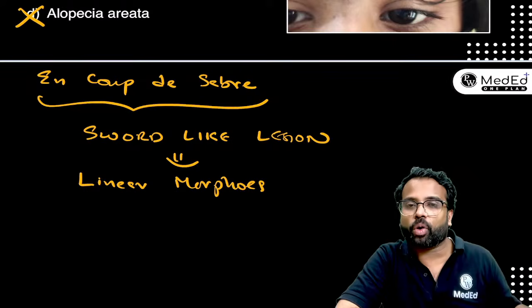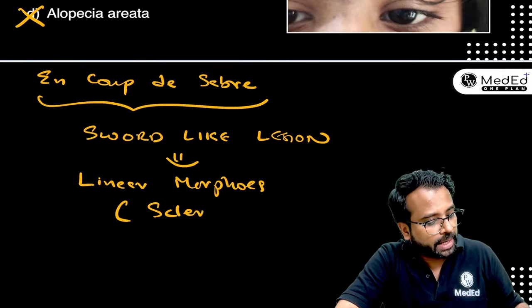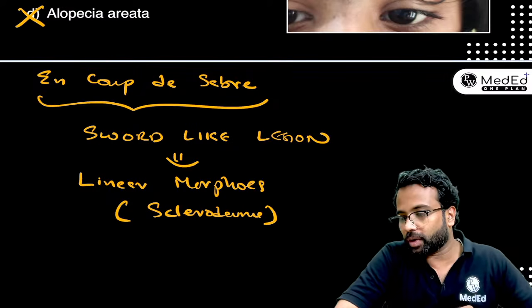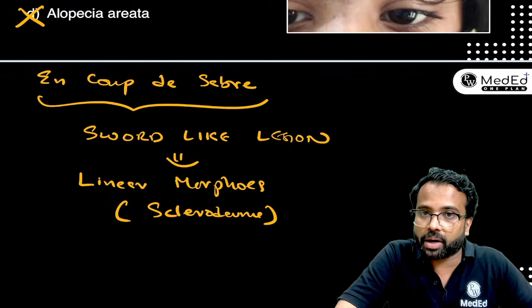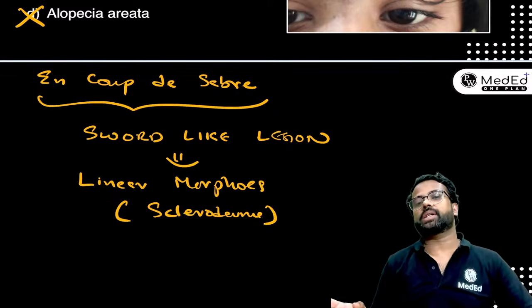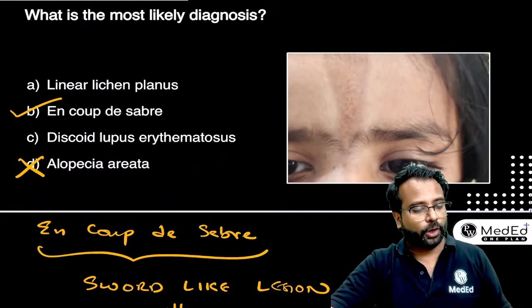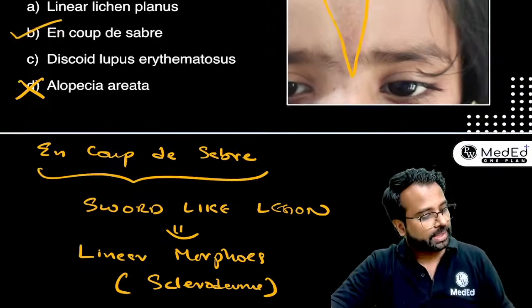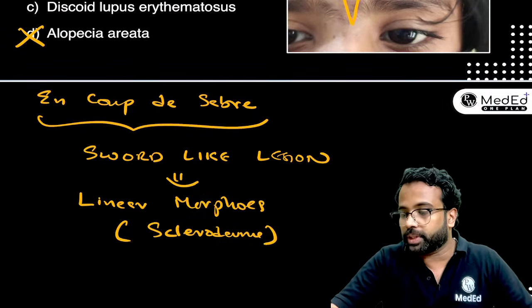So what do you mean by morphea? Morphea is a type of scleroderma. Whenever the skin becomes thickened, it's called scleroderma. When there are no systemic features, we can call it a localized scleroderma. And this kind of localized scleroderma with a typical shape like that of a sword, this sword-like lesion, is called Coup de Sabre.